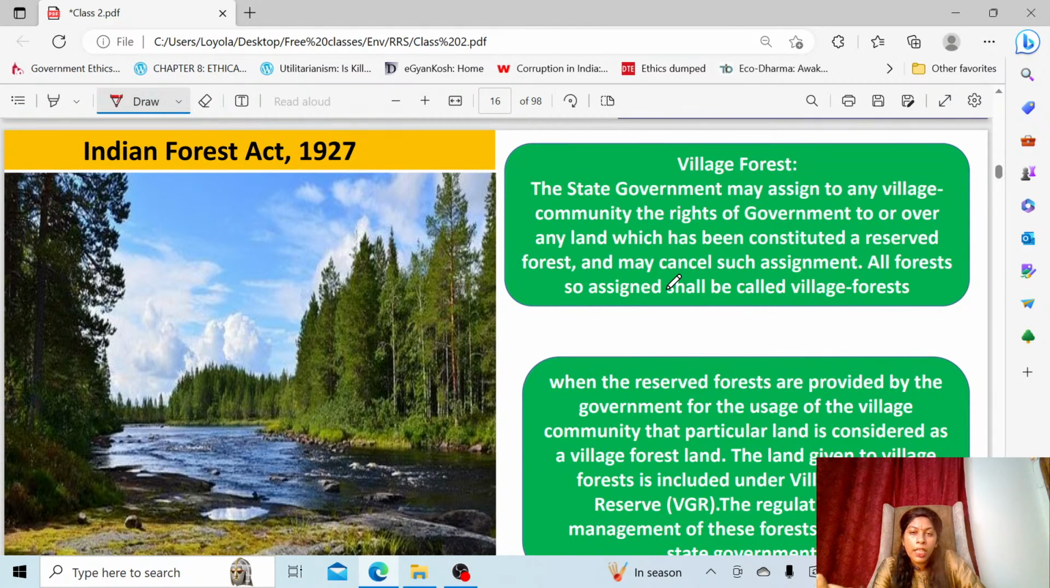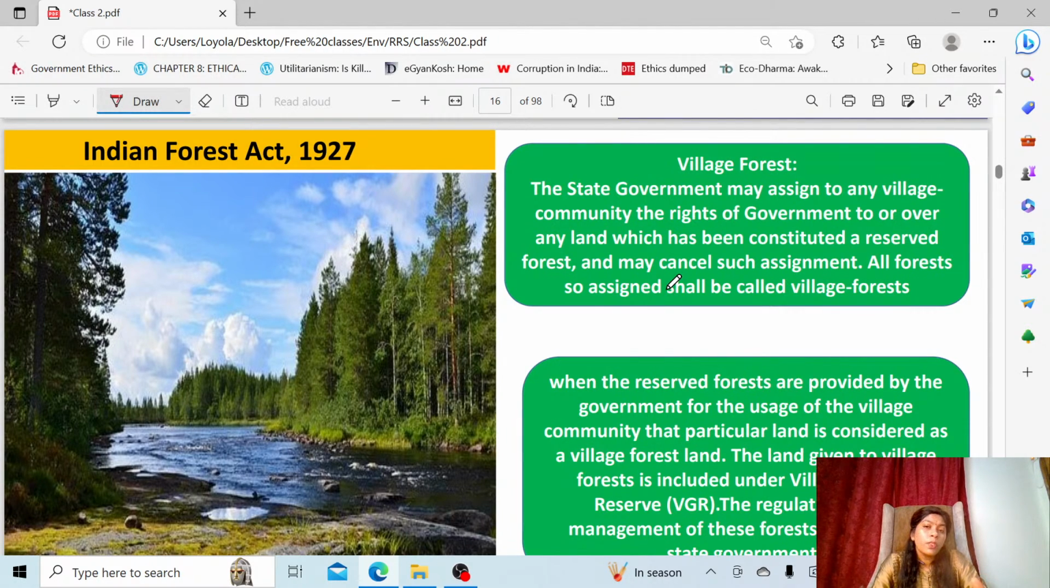For the usage of the village community, they will assign the land rights to the village community, so that the village can use that forest. Now this forest is called a village forest or village grazing reserve, VGR. So here the village community will use that land for their own usage.